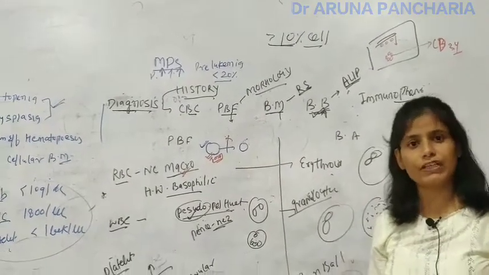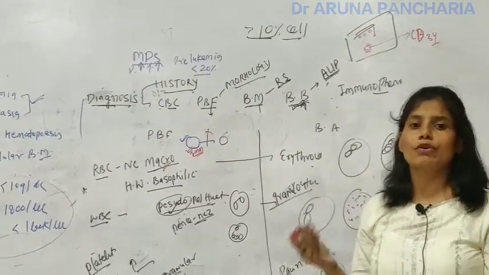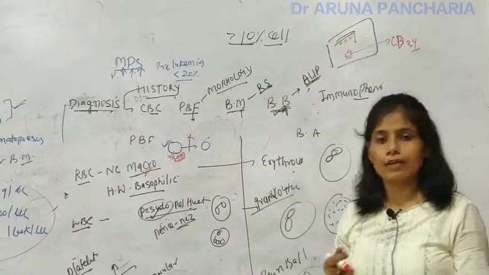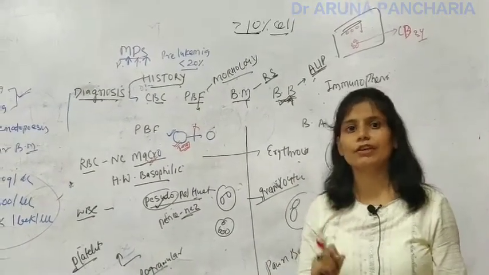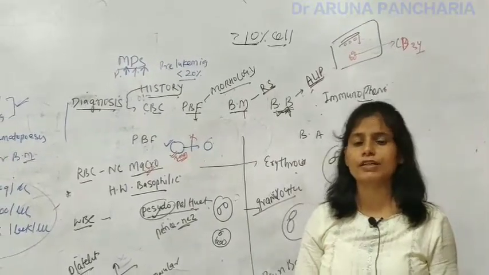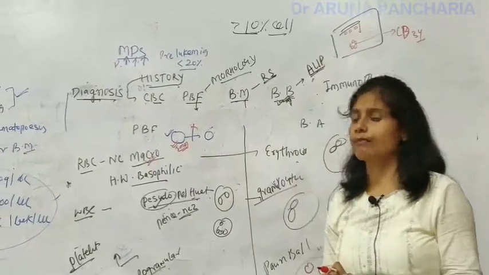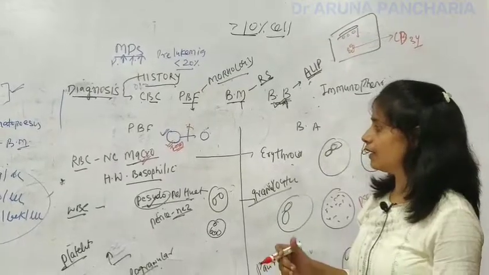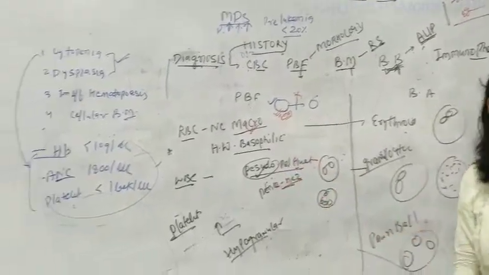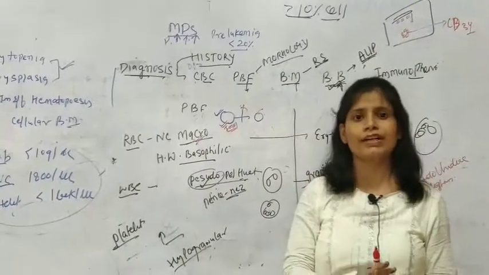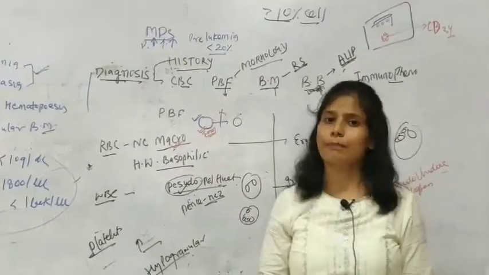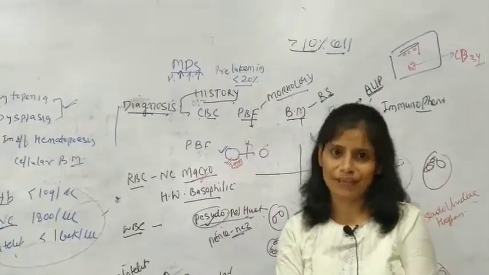Now coming to the immunophenotyping and cytogenetic analysis, what are the cytogenetic abnormalities? These are 5q deletion, monosomy 5, monosomy 7, and trisomy 8. Specifically, if there is a deletion of 5q, it is associated with a good prognosis. So that was all, and you have to keep in mind the treatment of MDS. Treatment of MDS is allogeneic bone marrow transplantation only, and otherwise we give supportive treatment only. So thank you very much.